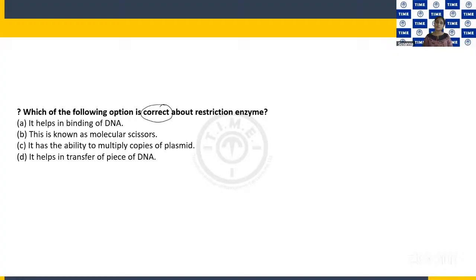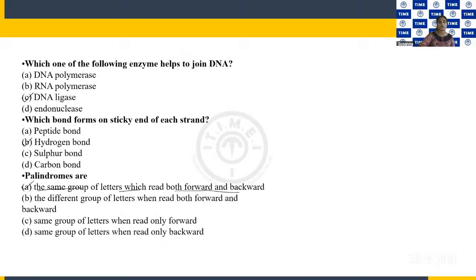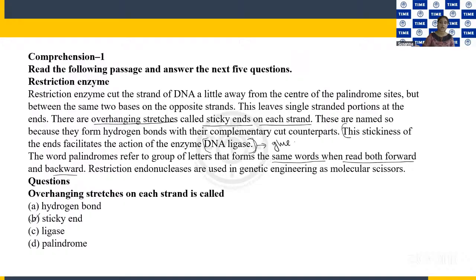So the main function of restriction enzyme is to cut the DNA. In molecular biology as a whole, restriction enzymes are commonly known as molecular scissors. This is just an idea, if you know otherwise, or if from the passage you have it directly given, right?